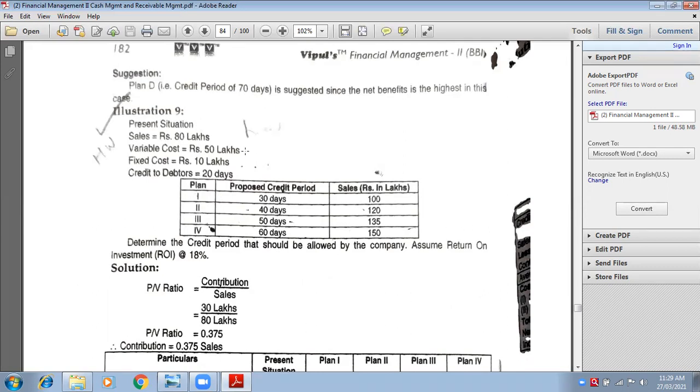Okay. Now, can you see any information related to variable cost of plan 1, 2, 3, 4? Do you have anything related to variable cost for plans 1, 2, 3, 4? No, ma'am. So how will you find out?